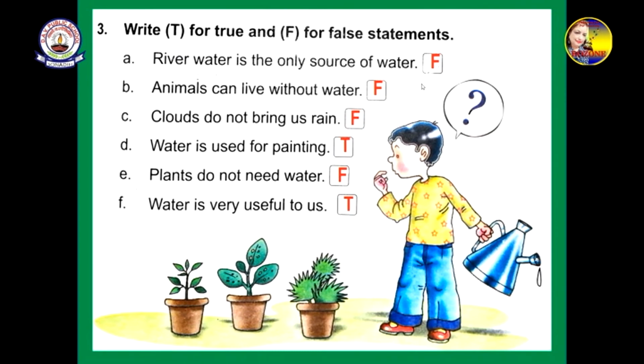Clouds do not bring us rain. You have seen in the water cycle, children, that clouds bring rain. Through the clouds only we get all the rain. So this is also a false statement. Water is used for painting. Yes, we have seen that we use water for painting, so that's why it is true. Plants do not need water. Can you say that plants do not need water? Plants need water. They will die if they don't get water. So this statement is also false.